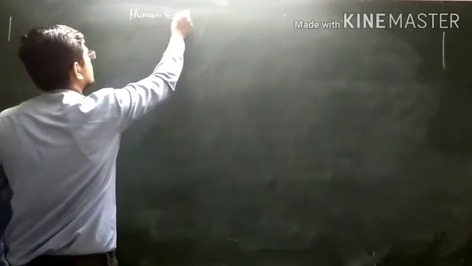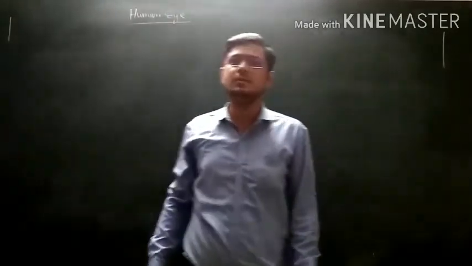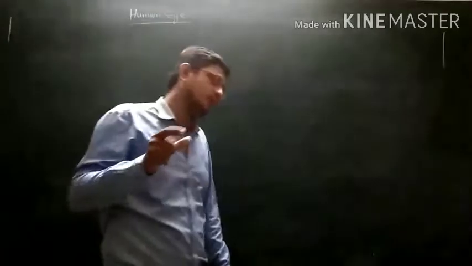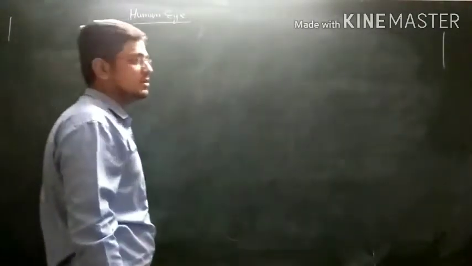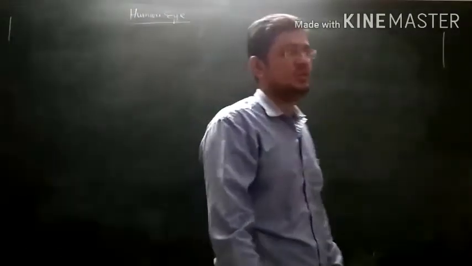So let us see. Human eye. What is human eye? You could study this in biology very deeply, but we will discuss only important points about human eye, and then we will discuss the defects in human eye. What is human eye? It is a natural optical instrument by which we can see any object or its image.